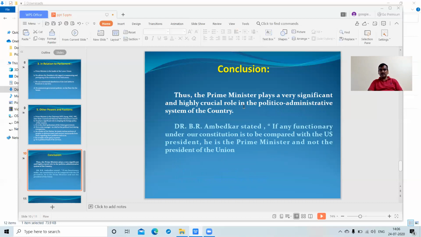If you analyze from 1950 to 1967, or 1960 to 1990, and then the LPG system, liberalization, privatization and globalization, in the era of globalization the role of the Prime Minister changed tremendously. So tremendous changes occurred.